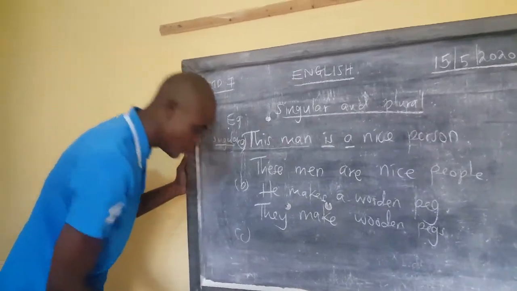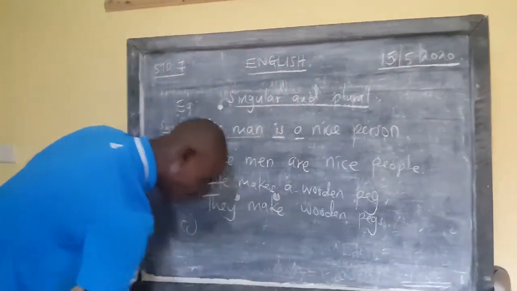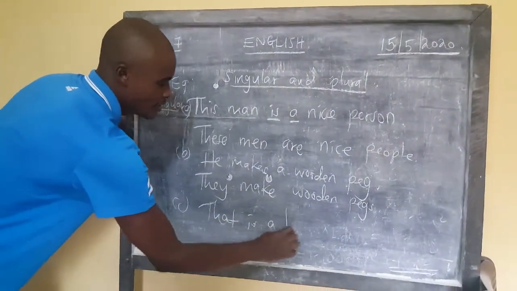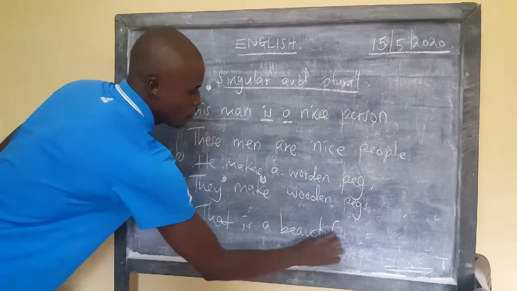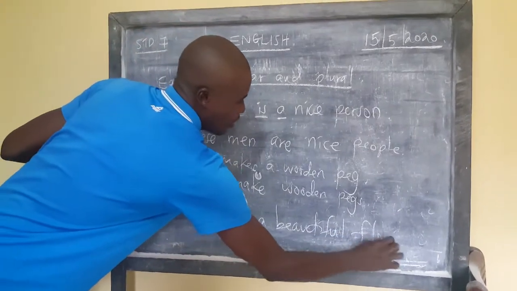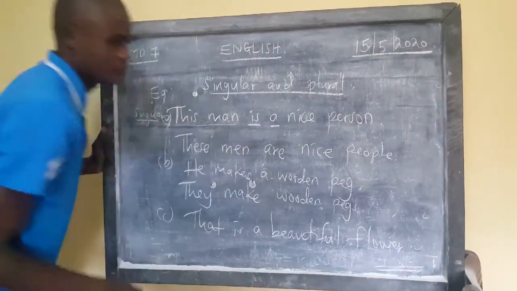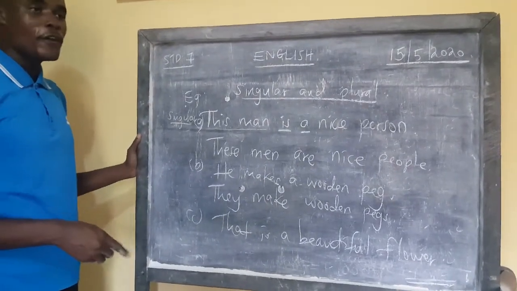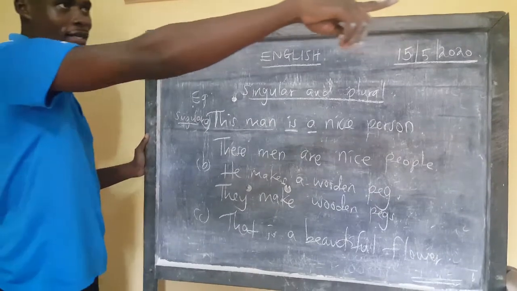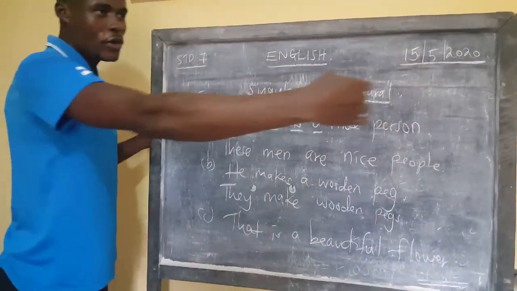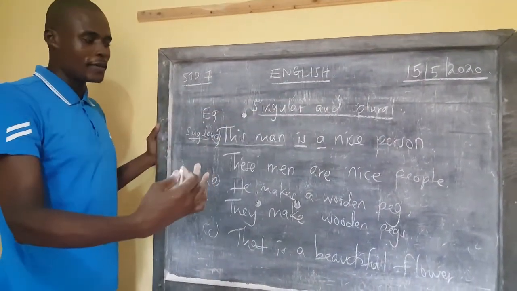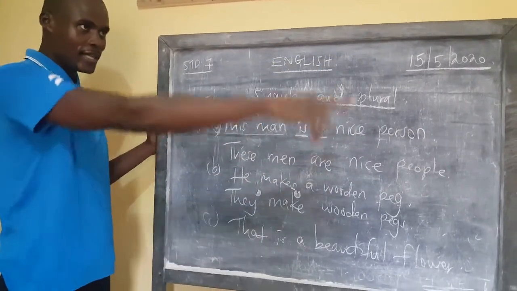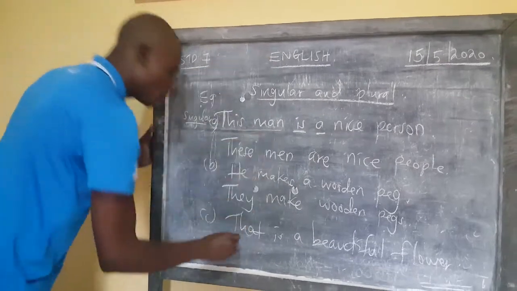Then C will be: that is a beautiful flower. So that will tend to be those, not that. Use that when it is away from you. Talk of that when it is far away from you, Lana. If it is close to you, talk of this. If there are many, talk of those.